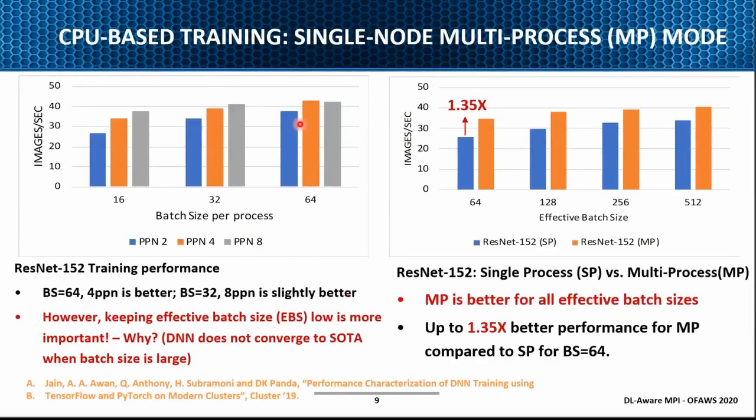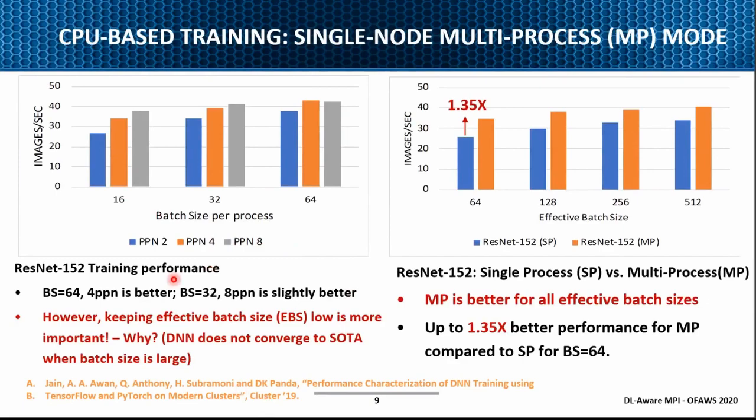So whenever you try to do some CPU-based training, as many of you know, these days the number of cores per node is increasing. Of course, in that case, a lot of issues happen, like what should be the batch size per process. So we did a very in-depth study, which was presented in Cluster 2019. You can take a look at this.